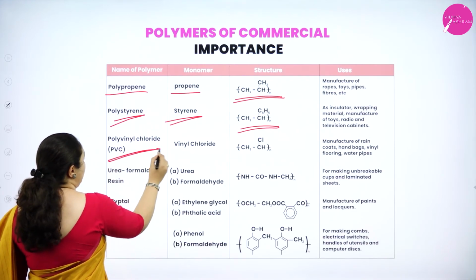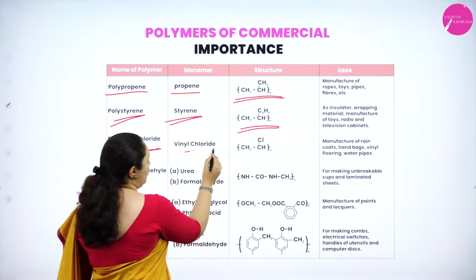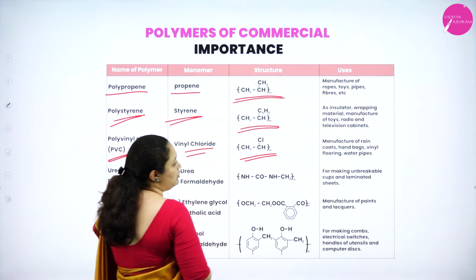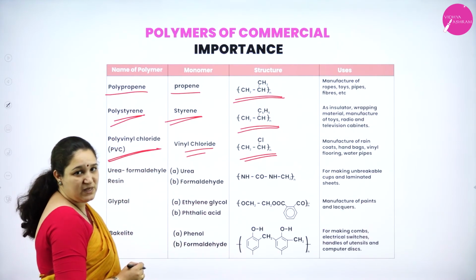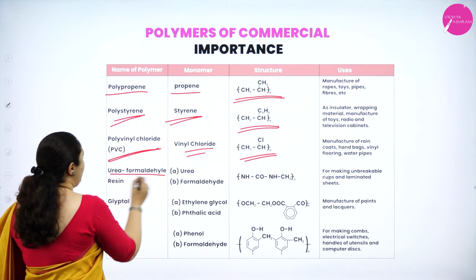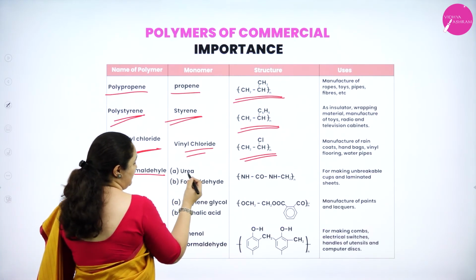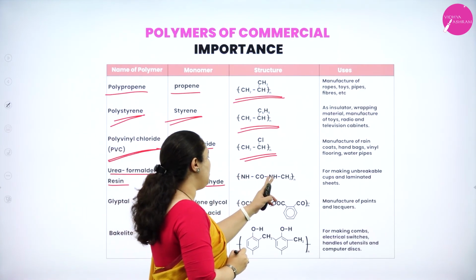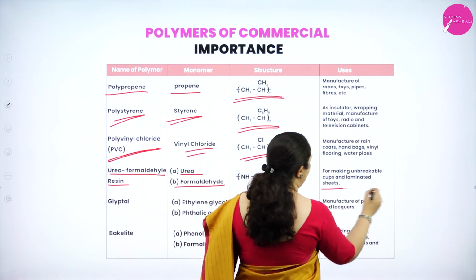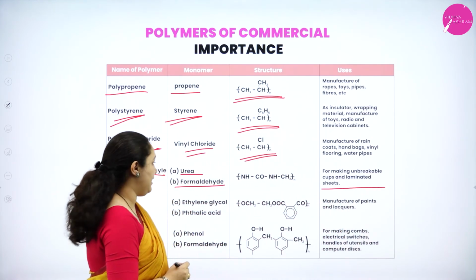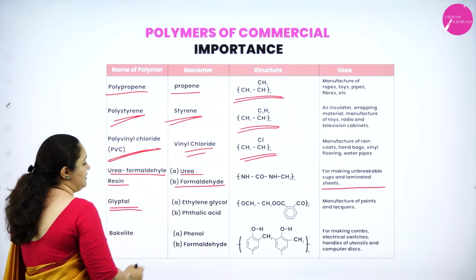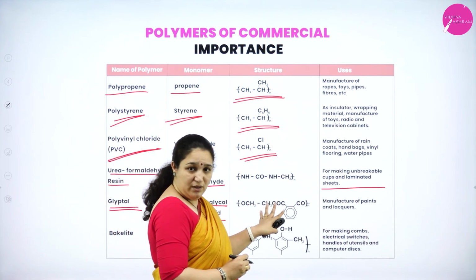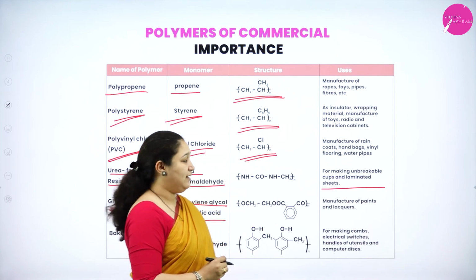Next is PVC, polyvinyl chloride. Monomer is vinyl chloride, that is CH2CHCl, n number of times is the structure. Manufacture of raincoats, handbags, vinyl flooring, water pipes, etc. Next is urea formaldehyde resin. Two monomers, that means it's a copolymer. You have urea and formaldehyde. So it is NHCO, NHCH2 n number of times, making unbreakable cups, laminated sheets, etc. Next is glyptal, that is ethylene glycol and phthalic acid you are using, and this is the structure of glyptal, used in manufacture of paints and lacquers.